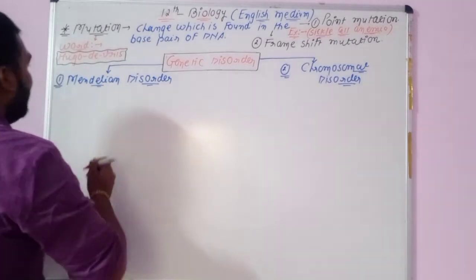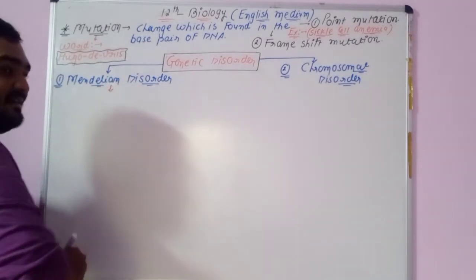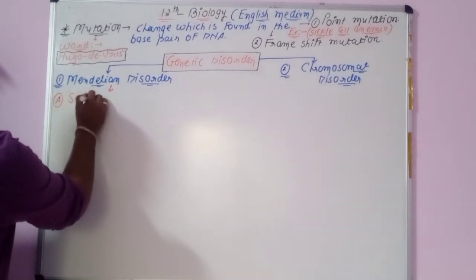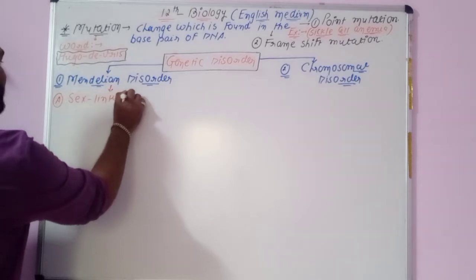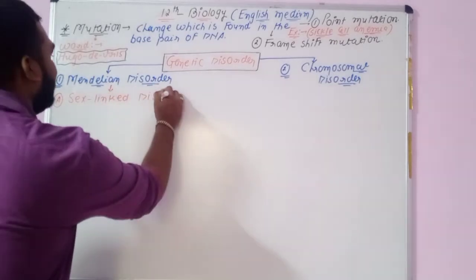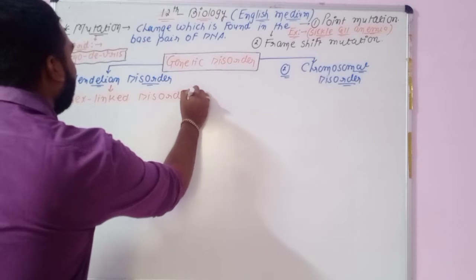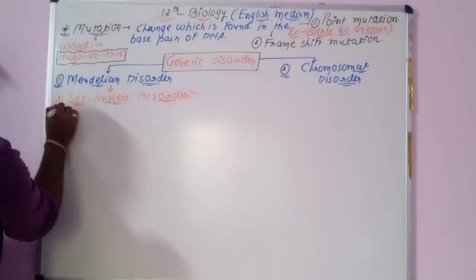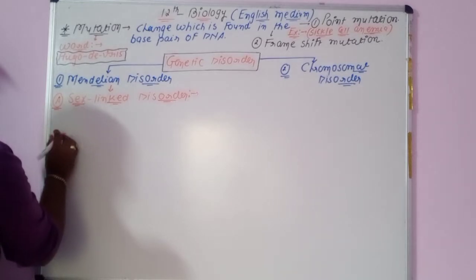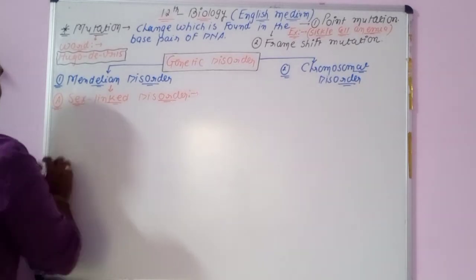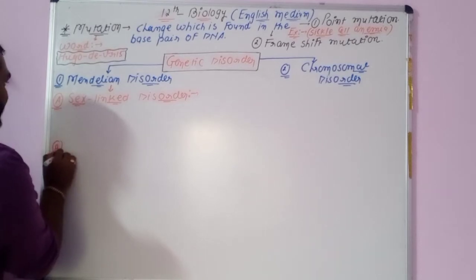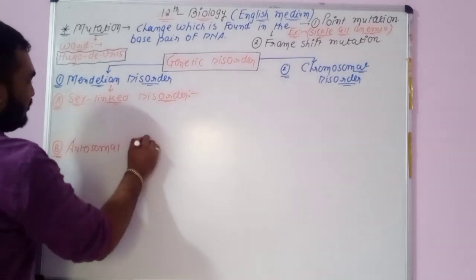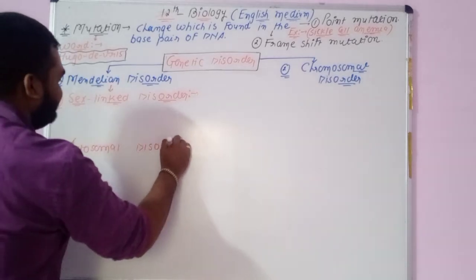Here we are going to divide Mendelian disorder into some categories. First category is sex-linked disorder, or sex chromosome linked disorder. While the second category, category number 2, is autosomal type of disorder.